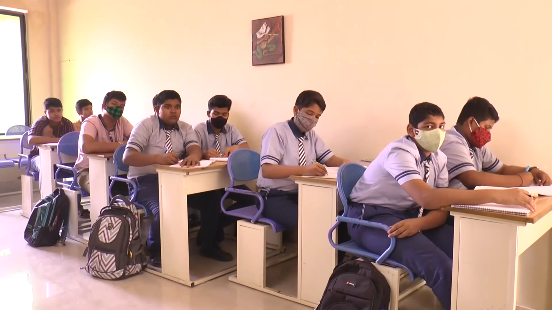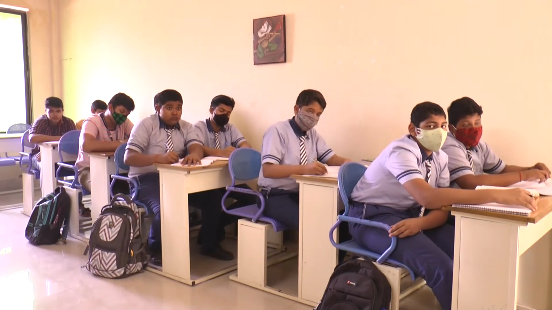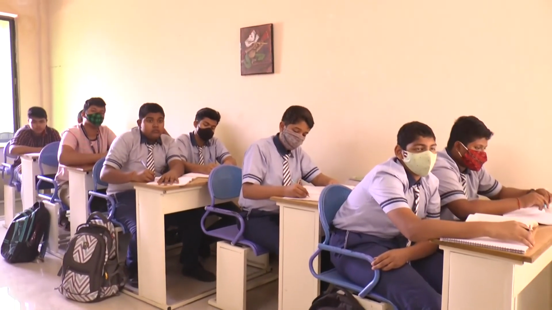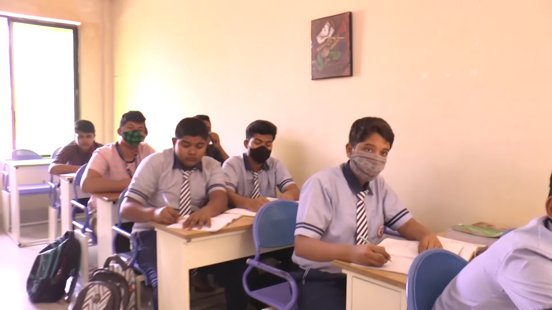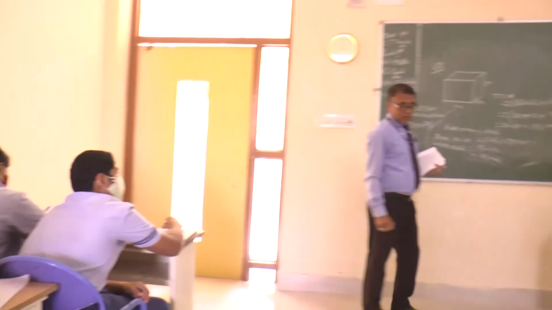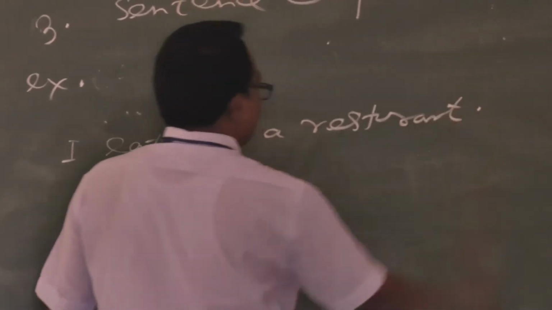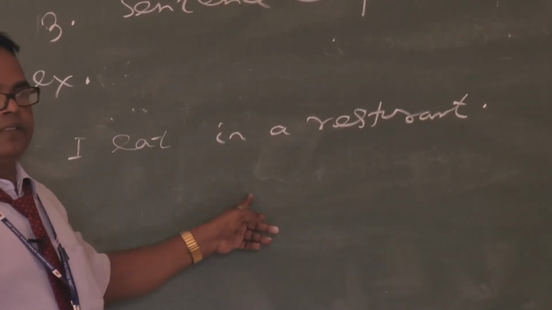Suppose you are writing, I eat pizza. Sentence completed. Here pizza is the object. But if no object is there, we need a complement. What? I eat in a restaurant. It is called your complement.